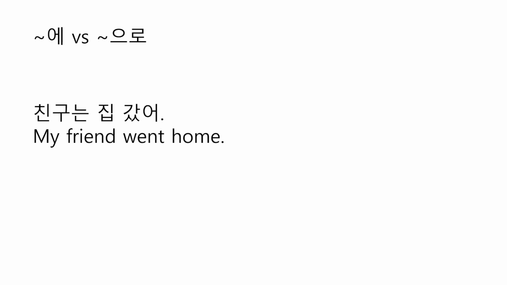Or if you want to make it ambiguous, you can leave out the case particle, which also makes it less polite, like 친구는 집 갔어. And there is 에게. 에게 shows the giver and receiver, and 에게 is always used with 에. Let me show you some examples.